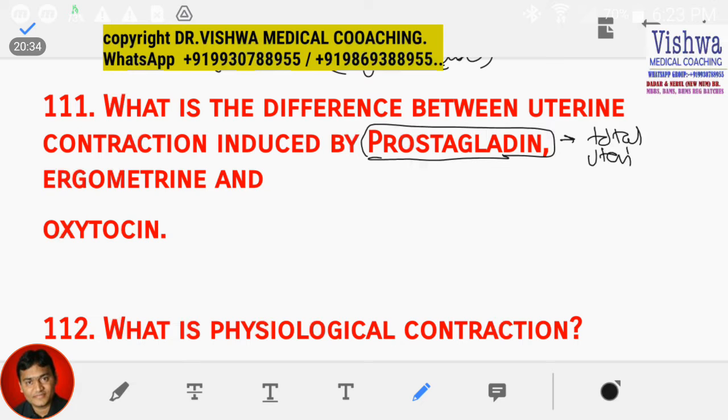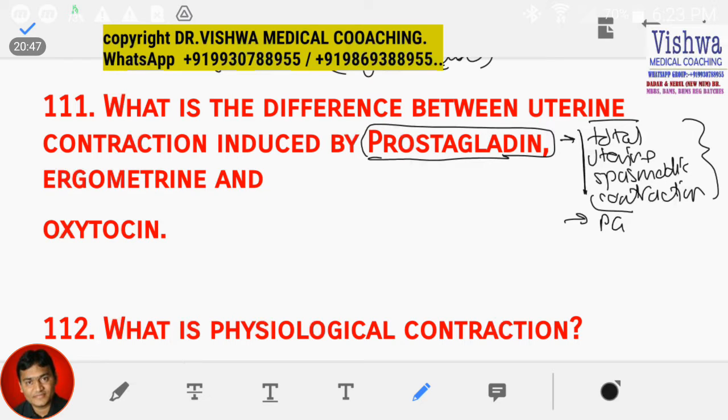Uterine spasmodic contraction, especially the PGE1. If it is PGE2, now remember this again, very important thing to understand: PGE2 has got less action on the uterus but more action on the cervix.